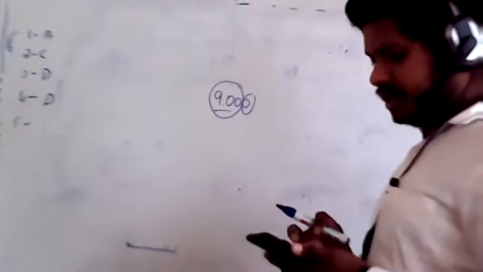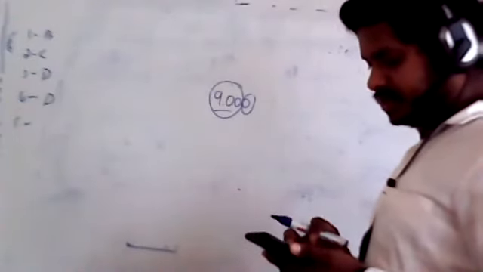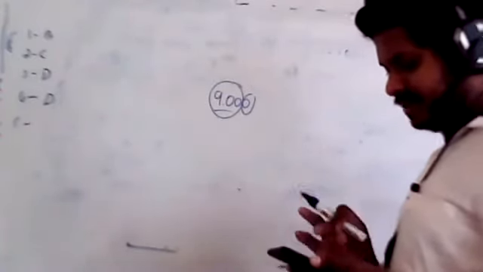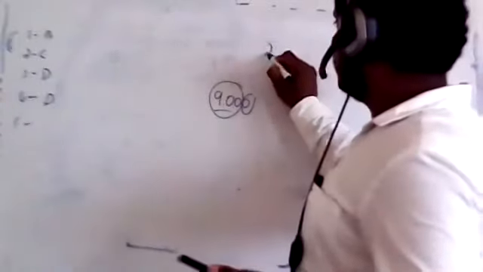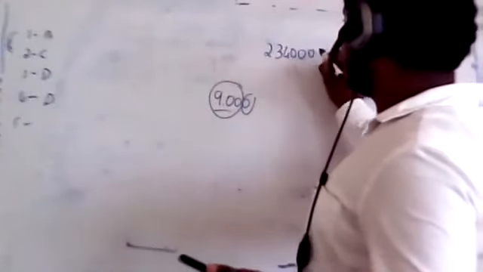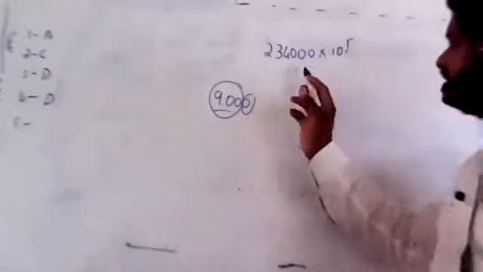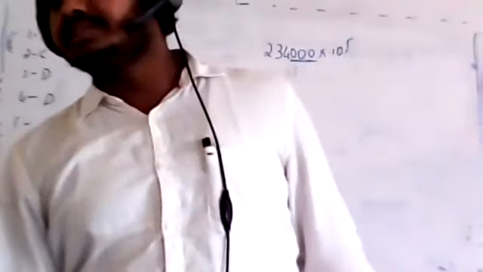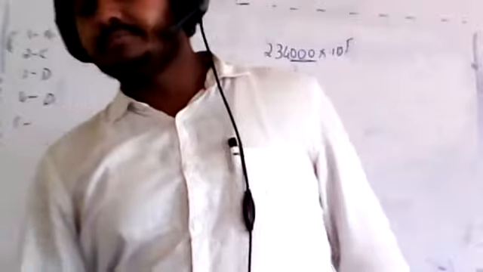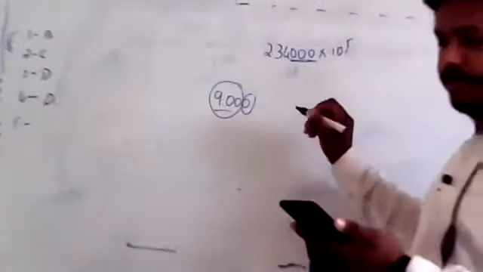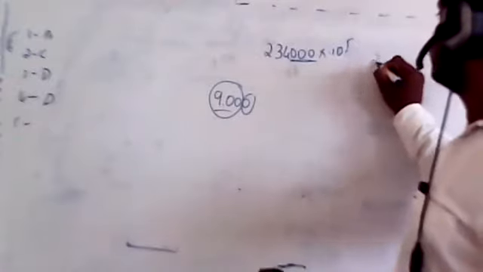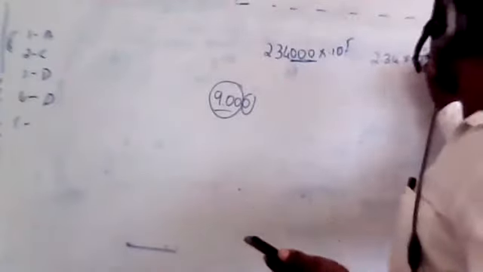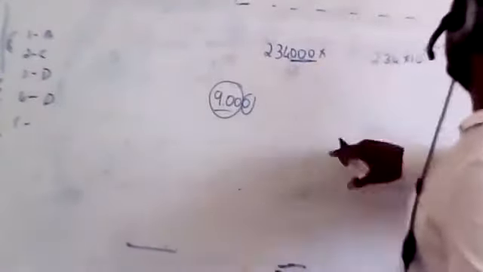Few figures are expressed in the scientific notation. Mark the incorrect one. Okay, there could be some spelling mistake. So here you can see 234000 into 10 to the power 5. Even though it contains a number like this, these three zeros are not counted as significant figures. So if you are expressing this, it would be better to express it in scientific notation as 2.34 into 10 to the power 5. Okay, this is not mentioned, right? So now it is becoming 5.